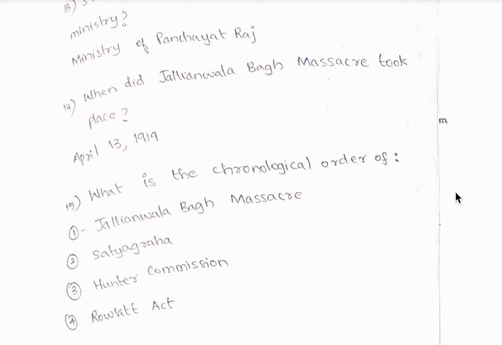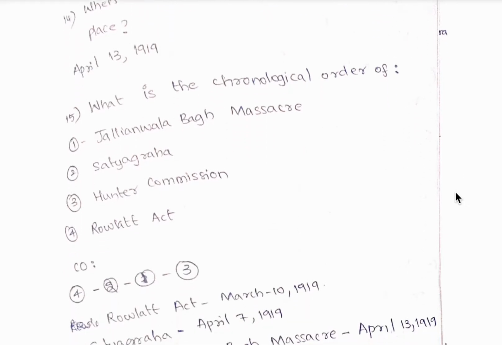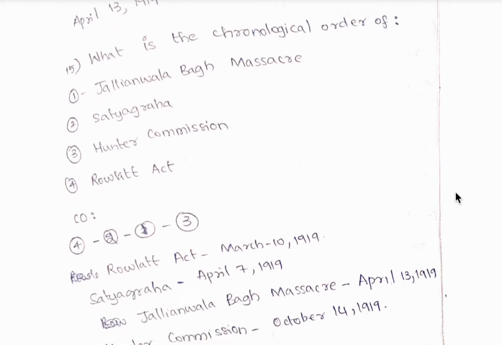14th question, when did Jallianwala Bagh massacre take place? April 13, 1919. 15th question, what is the chronological order of Jallianwala Bagh massacre, Satyagraha, Hunter Commission and Rowlatt Act? Here the chronological order is first Rowlatt Act, second Satyagraha, third Jallianwala Bagh massacre, and last one is Hunter Commission. It is 4213. The chronological order is this.